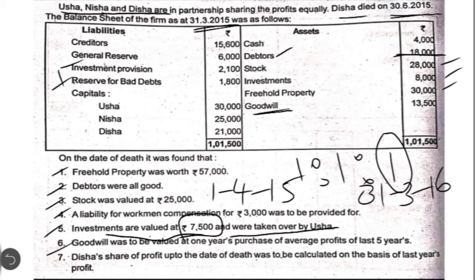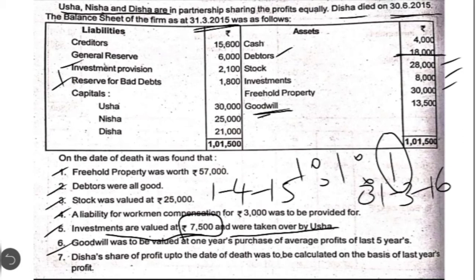The next one, goodwill was to be valued at 1 year's purchase of the average profits of the last 5 years. So what is the formula we are going to use here? Value of goodwill is equal to average profits of 5 years into 1. We will get the total value of goodwill. Then we are going to calculate the deceased partner's share. The deceased partner is Disha. What is her share in the revalued goodwill? Only to that extent we are going to show the adjustment.